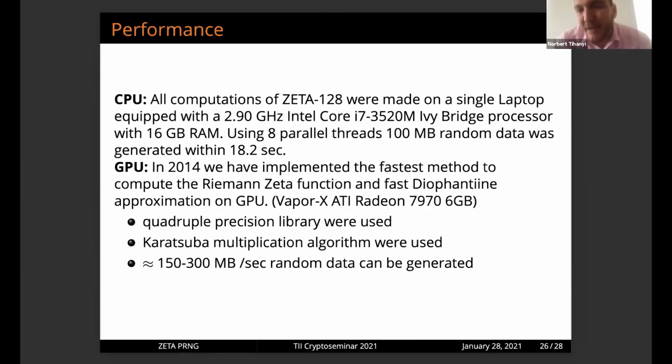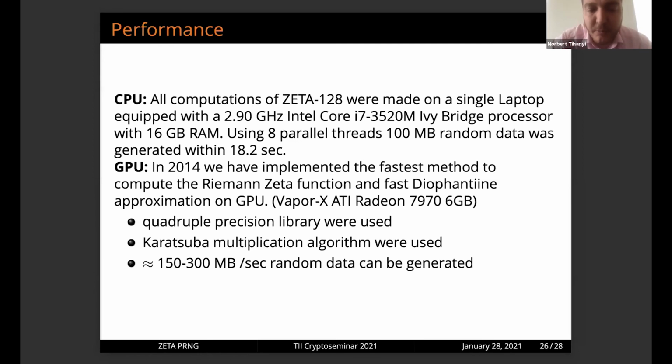So basically, everybody is looking for performance, of course. I think this is the last thing I would like to emphasize. In 2014, when we tried to find the largest Riemann zeta function, we implemented this for GPUs to do Diophantine approximation and calculate the Riemann zeta function.